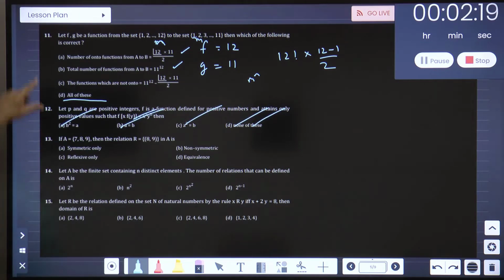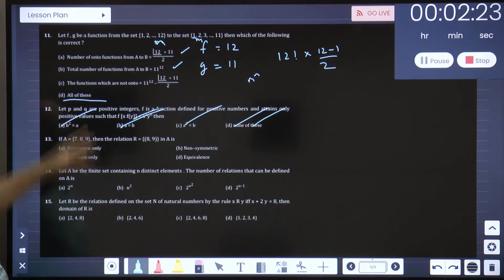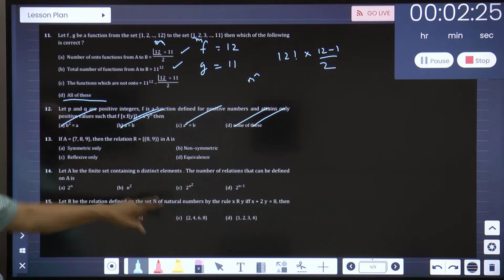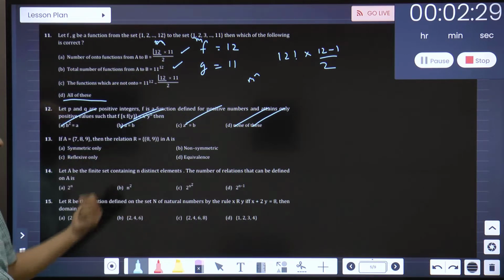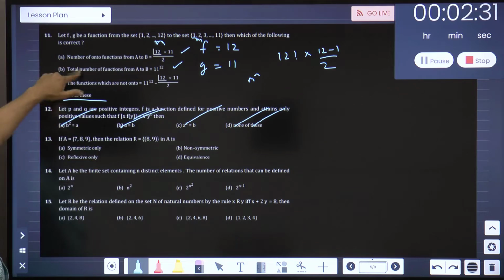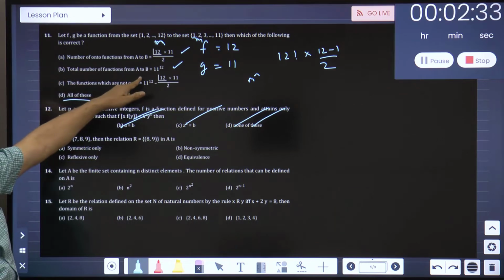I think this is slightly difficult here. So you need to understand how the number of onto functions, this point you mentioned, I had given you the formula, go for that formula as in the previous cases and then work it out. You will get both the options. This is already we know, the number of functions from A to B.